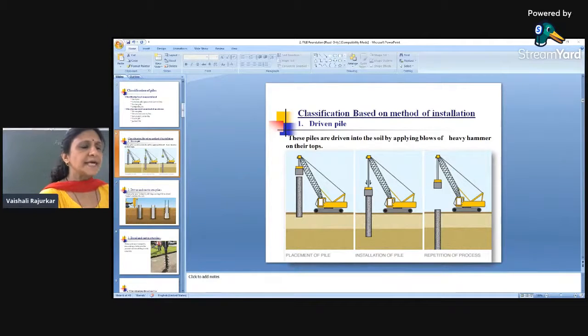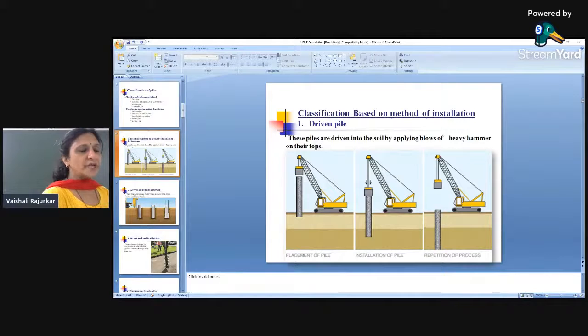In this case, these are precast piles, which are cast in some casting yard, directly transported from the casting yard to the required position, placed on its required position and hammered at the top with the help of a hammer. Then it is called a driven pile. All the precast piles are driven piles. These piles are driven into the soil by applying blows of heavy hammers on their top.